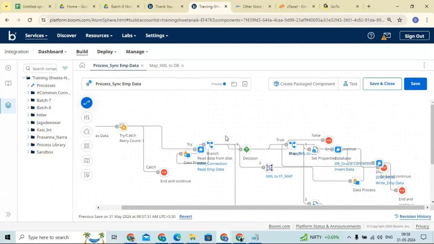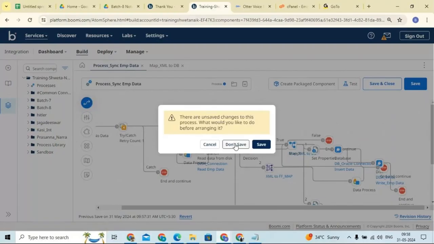If you see here, we have an arrange options button. This is shapes, this is extension, and the fourth icon is arrange. If I click on arrange, it is asking to save. Let me save it.